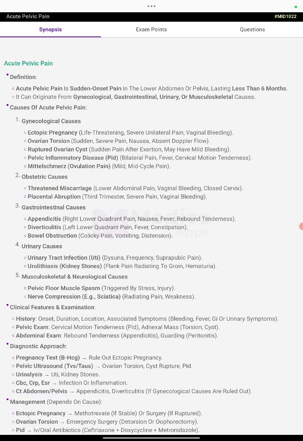Obstetric causes include threatened miscarriage: lower abdominal pain, vaginal bleeding, closed cervix. Placental abruption: third trimester, severe pain, and vaginal bleeding.